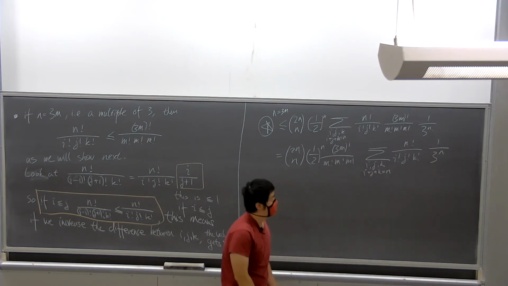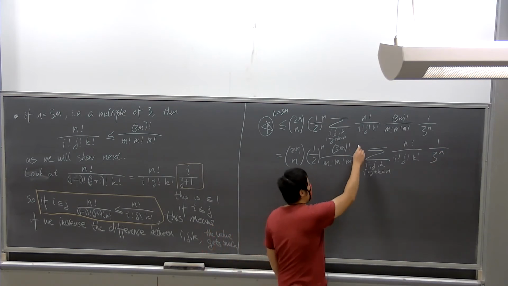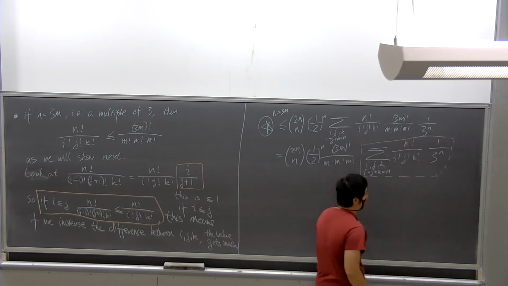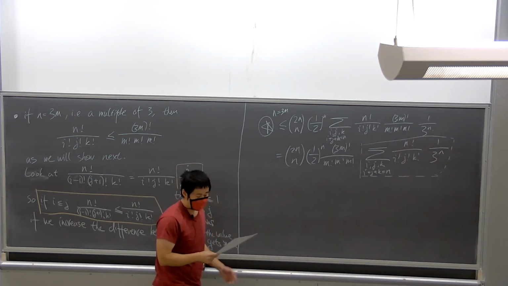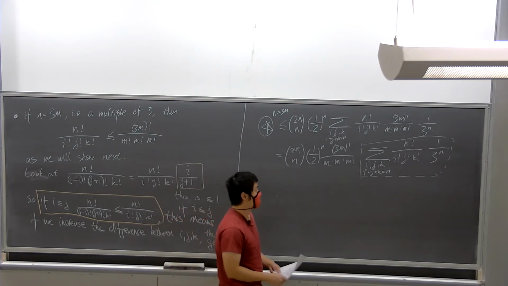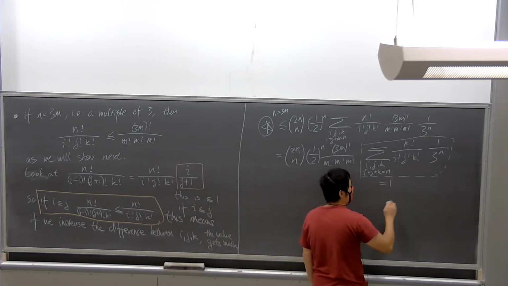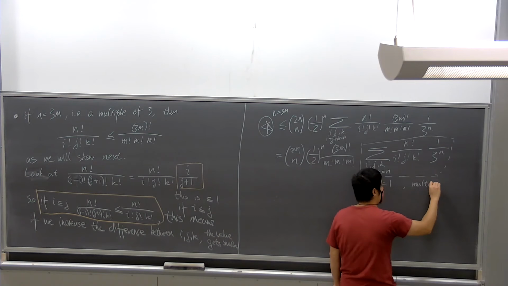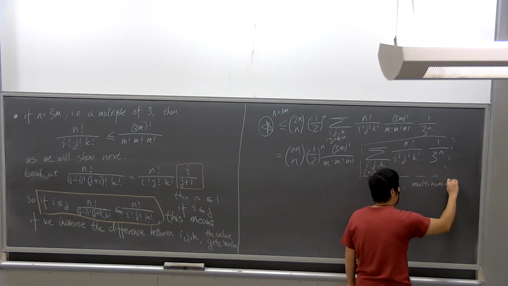The reason for doing this is that this part is essentially the multinomial distribution, so this is equal to 1.